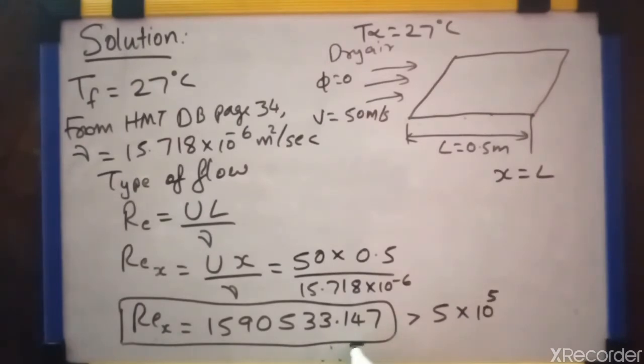Therefore, the flow is turbulent flow. For a flat plate, the critical Reynolds number is 5 into 10 raised to 5. The value of Reynolds number we got is above 5 into 10 raised to 5. That means the flow is turbulent.